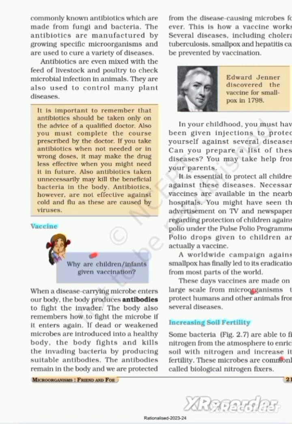Also, antibiotics taken unnecessarily may kill the normal beneficial bacteria which is within our human body.